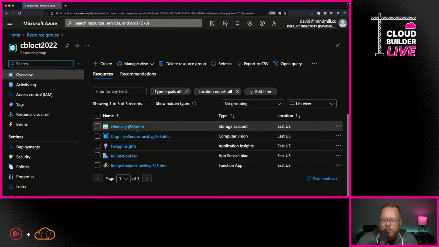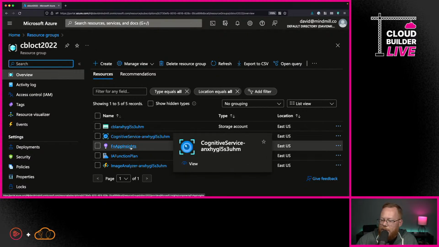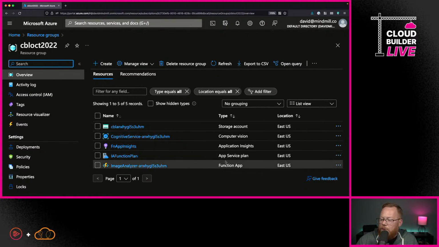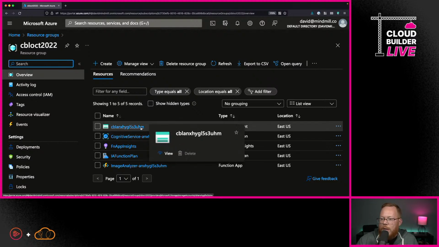And you can see here we have our storage account, we have computer vision, we have application insights, all the stuff that we wanted in our function app. All of that's here. So everything's working the way that we need it to.